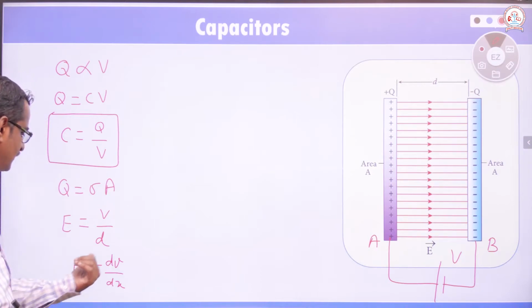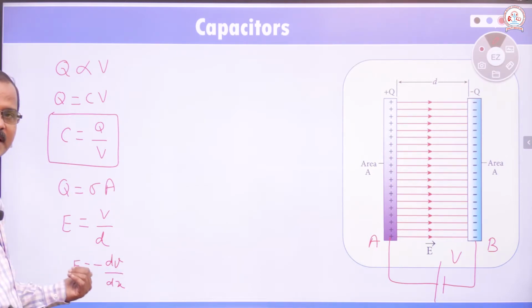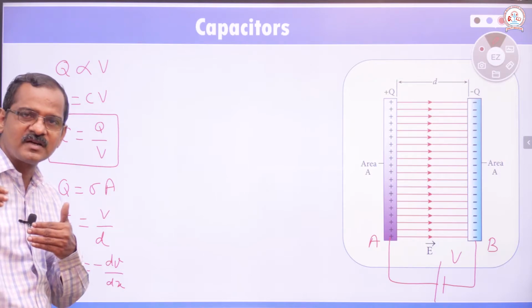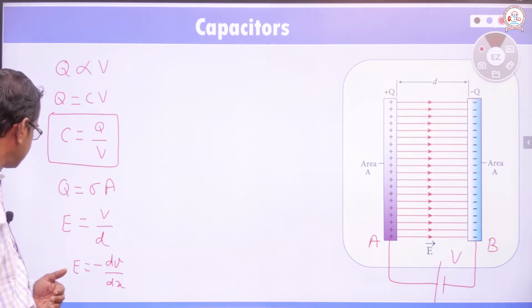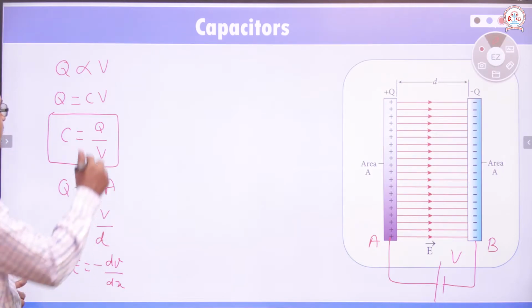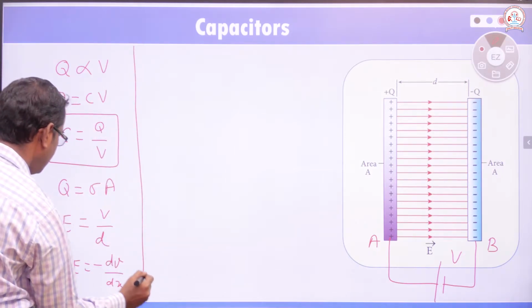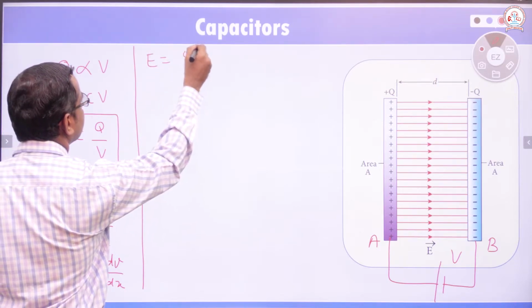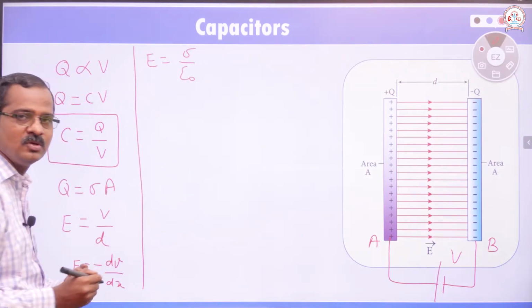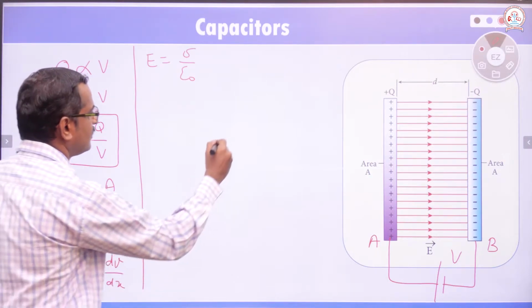We get from this E is equal to minus dV by dx. The minus sign indicates that along the direction of electric field, potential gradient value decreases. E is equal to V by D can be written. Then also there is another equation that we have E is equal to sigma divided by epsilon naught.